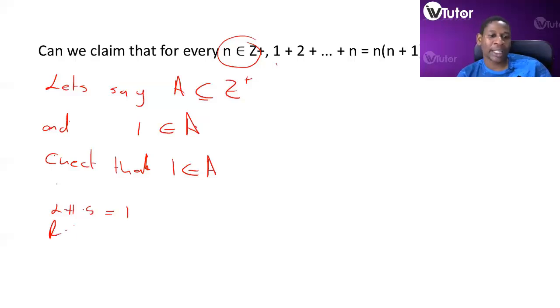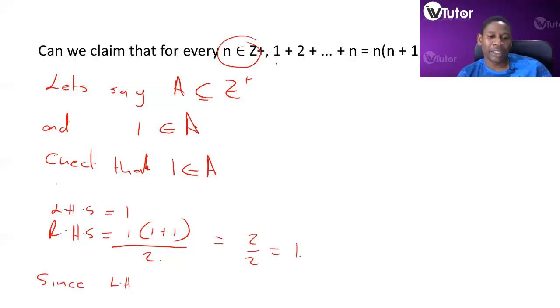On the right-hand side, we have 1 multiplied by 1 plus 1 all over 2. This is equal to 2 over 2, which is equal to 1. So since the left-hand side is equal to the right-hand side, 1 is therefore an element of A. Now, we've proved that 1 is an element of A.